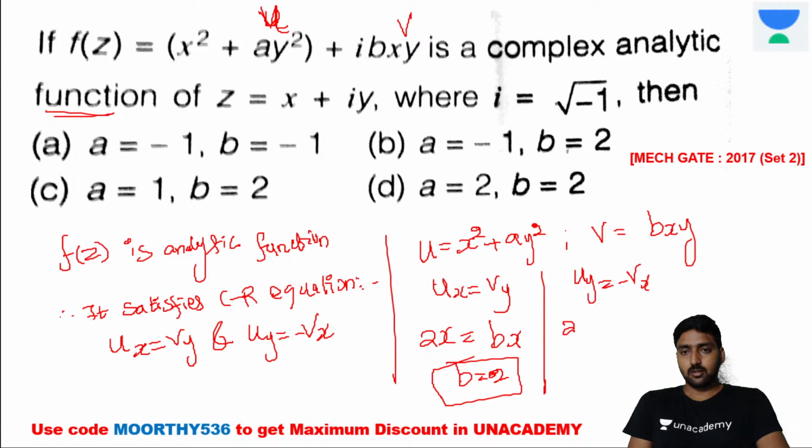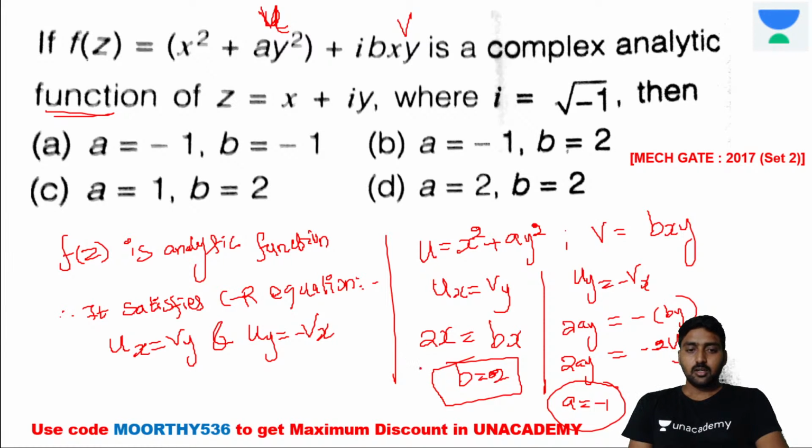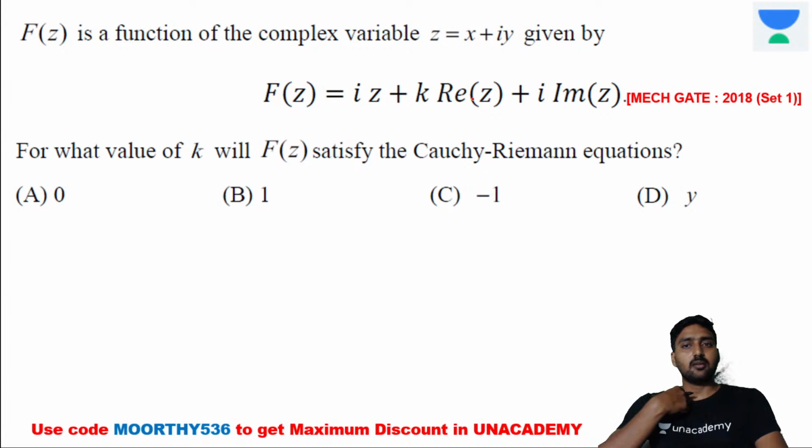Uy is 2ay, vx minus into with respect to x, it's by. Now substitute, it's 2ay, it's equal to minus 2y. Now cancel it. A is equal to, what about the value? A is equal to minus 1. Is it okay now? And A is equal to minus 1, B is equal to 2 is the right solution. It's option B.